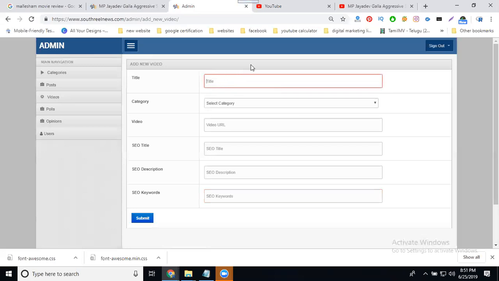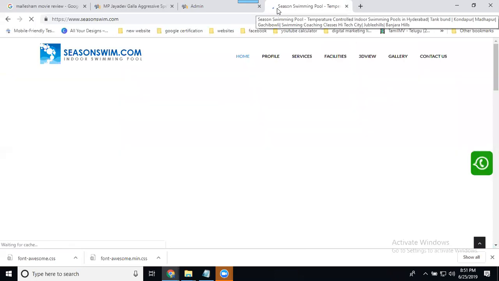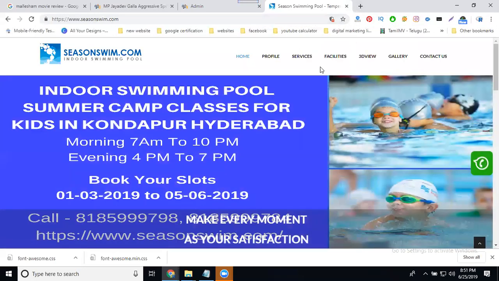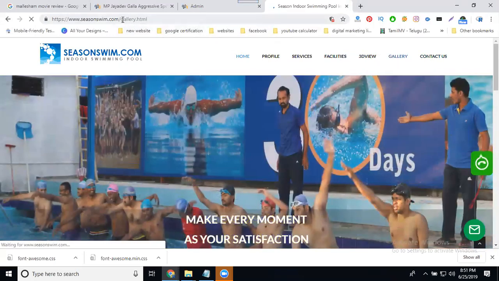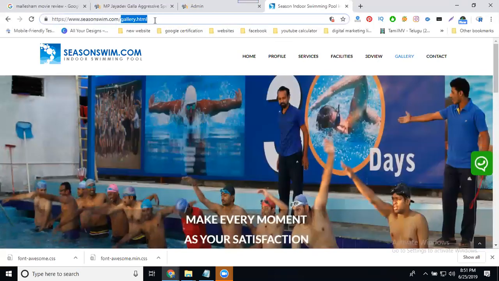Next, coming to the static website. In the static website you can select here: about us, maximum, profile, services and facility, 3D view, gallery, and contact us. I'm clicking gallery. What is the URL? It shows gallery.html.